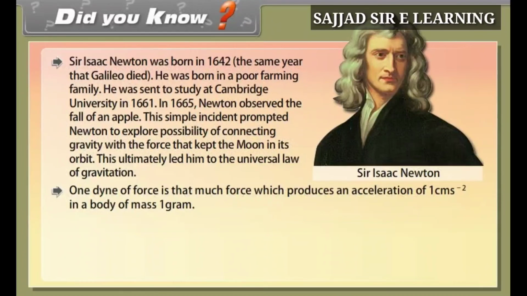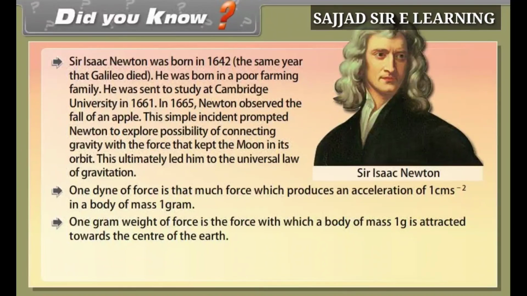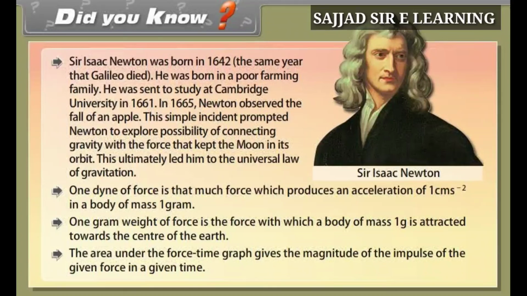One dyne of force is that much force which produces an acceleration of 1 centimeter per second square in a body of mass 1 gram. 1 gram weight of force is the force with which a body of mass 1 gram is attracted towards the center of the earth. The area under the force-time graph gives the magnitude of the impulse of the given force in a given time.